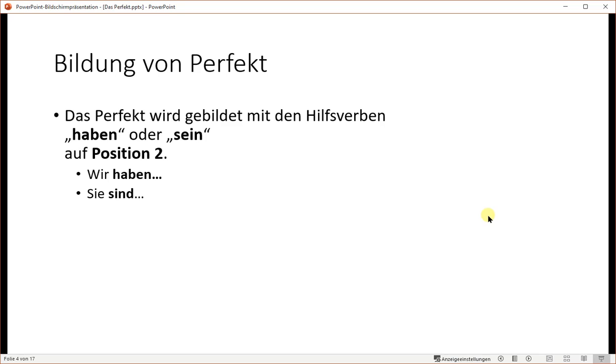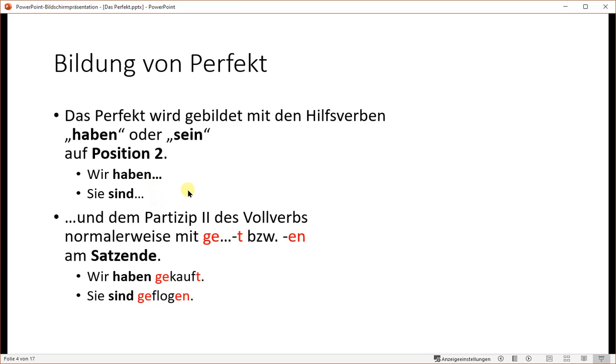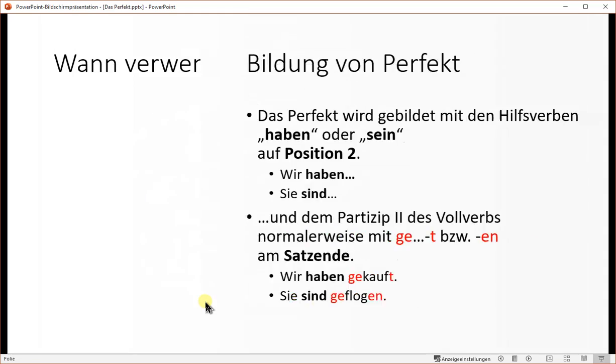The Perfekt is created with the Hilfsverb haben or sein, and it will be on position 2. Wir haben, sie sind. And the Partizip 2 of the full verb usually starts with ge and ends on letter T or letter en. And it will be at the end of the sentence. Wir haben gekauft, sie sind geflogen.